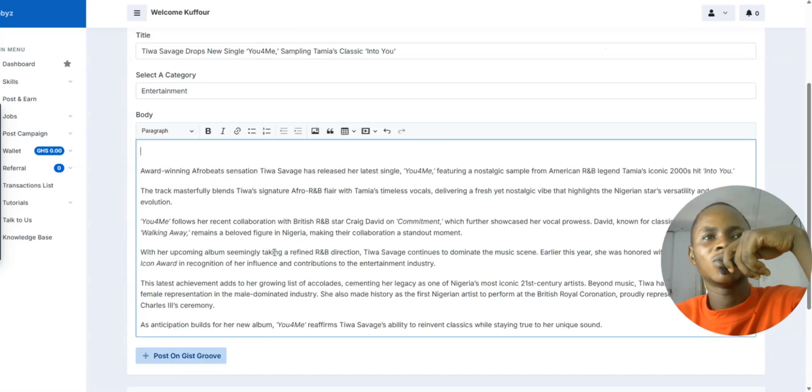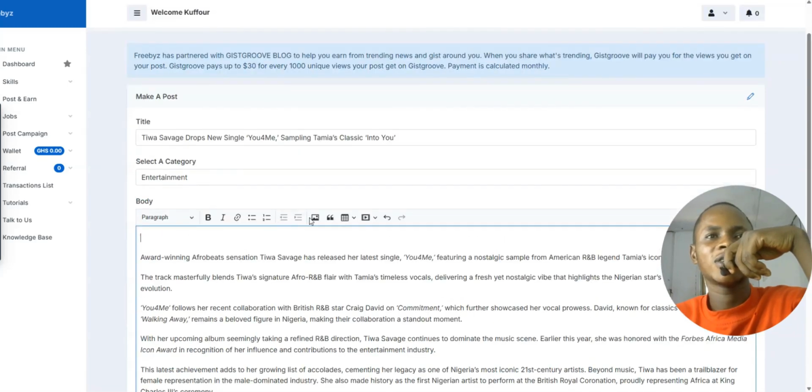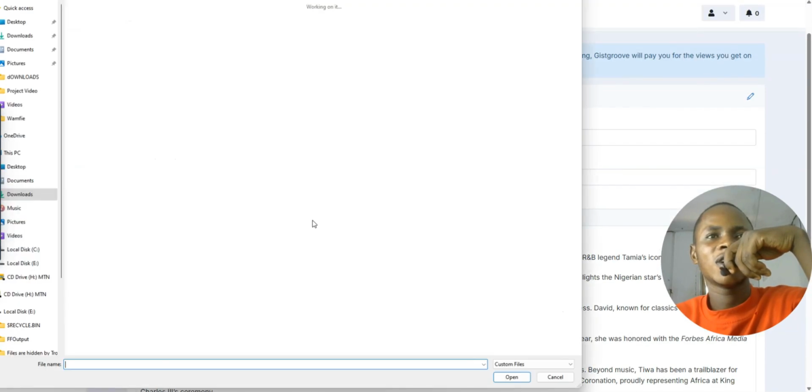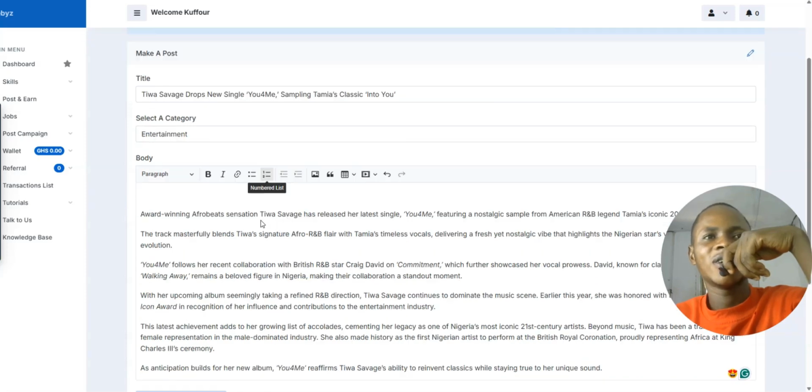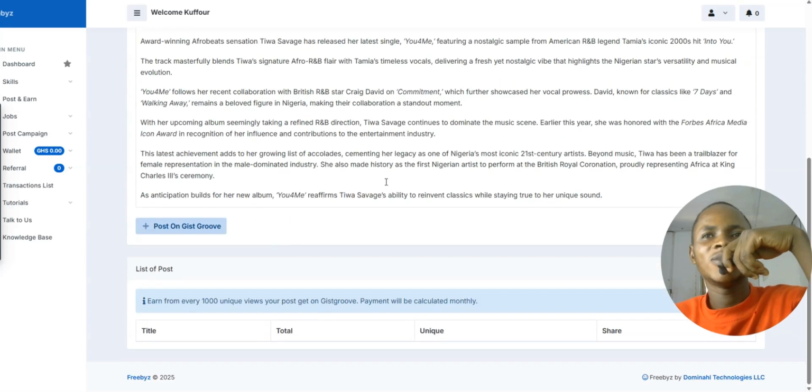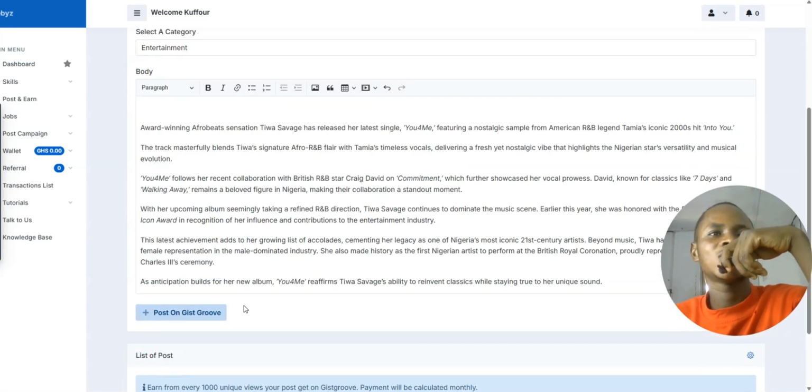Let's go to the bottom section to check. Okay, so let's check over here, select the image, right, and then I don't know what is wrong with it, so let's wait whether the image will pop up or not. But if not, you can just post this post on groups.